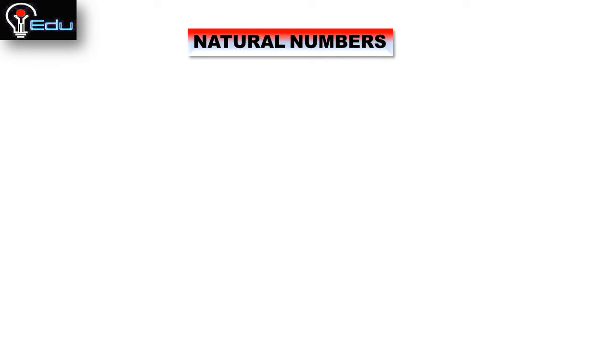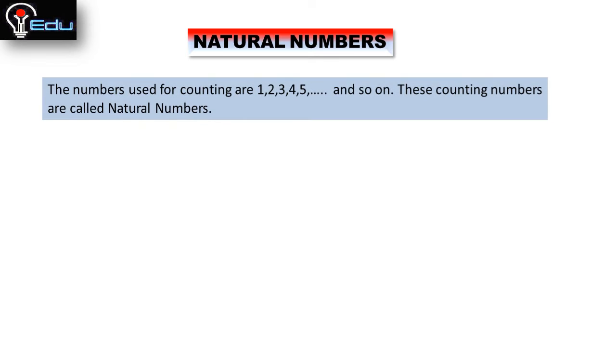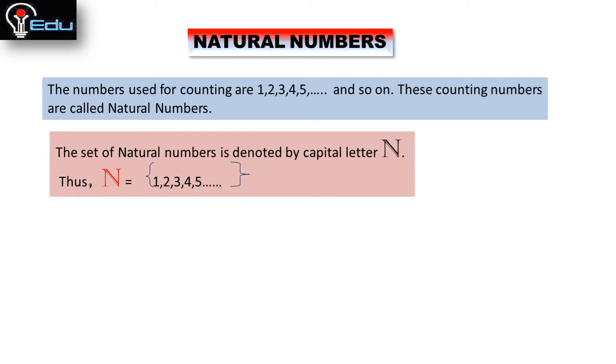So now first, natural numbers. The numbers used for counting are 1, 2, 3, 4, 5 and so on. These counting numbers are called natural numbers. The set of natural numbers is denoted by capital letter N, and thus the set of natural numbers is 1, 2, 3, 4, 5 and so on.